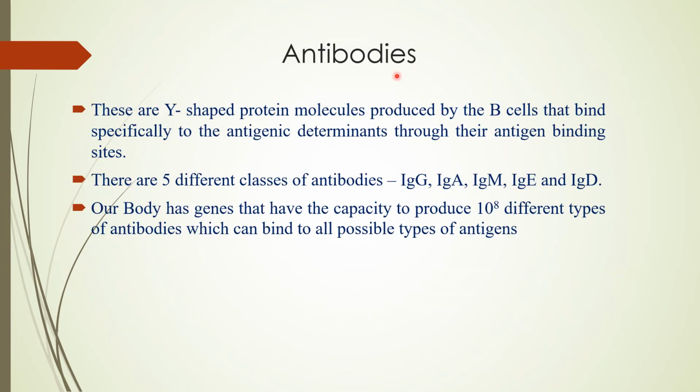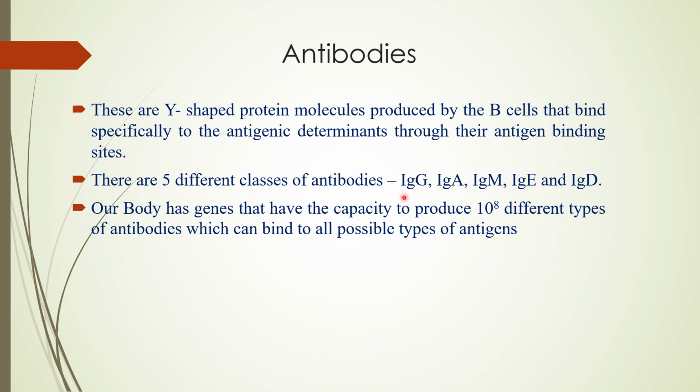Then we should also get familiarized with this term antibodies. Antibodies are Y-shaped molecules, and these are produced by our B cells. We know that these antibodies are the ones which go and bind to the antigen specifically. The B cells, the plasma cells, mainly produce the secretory antibodies.